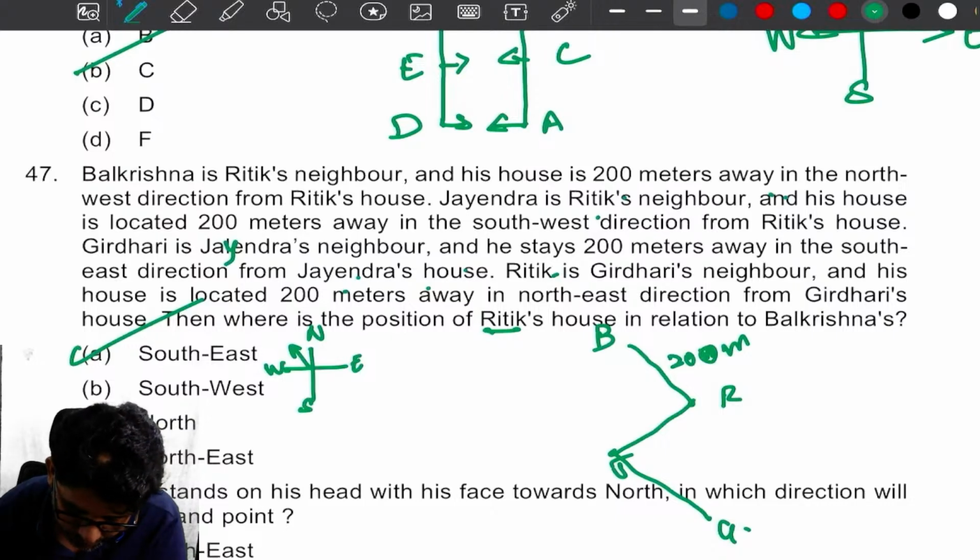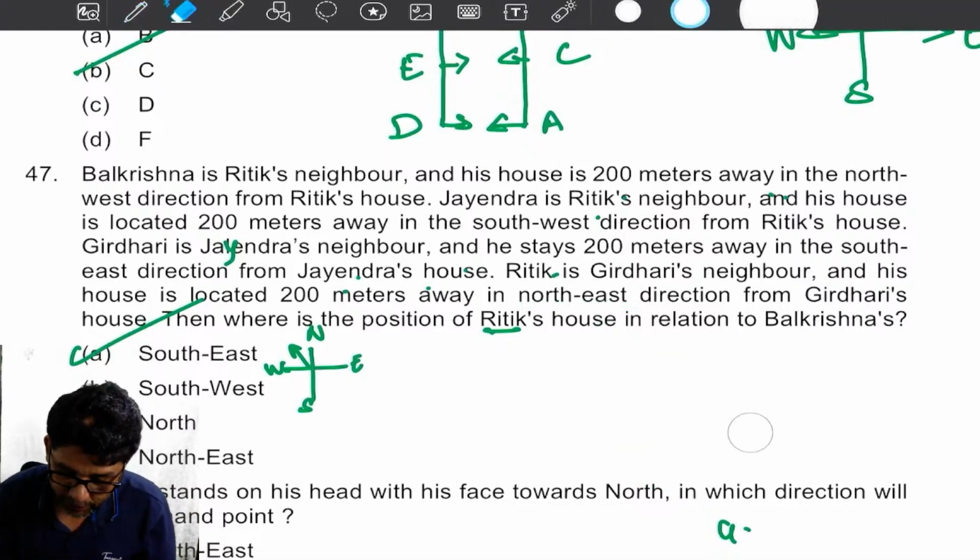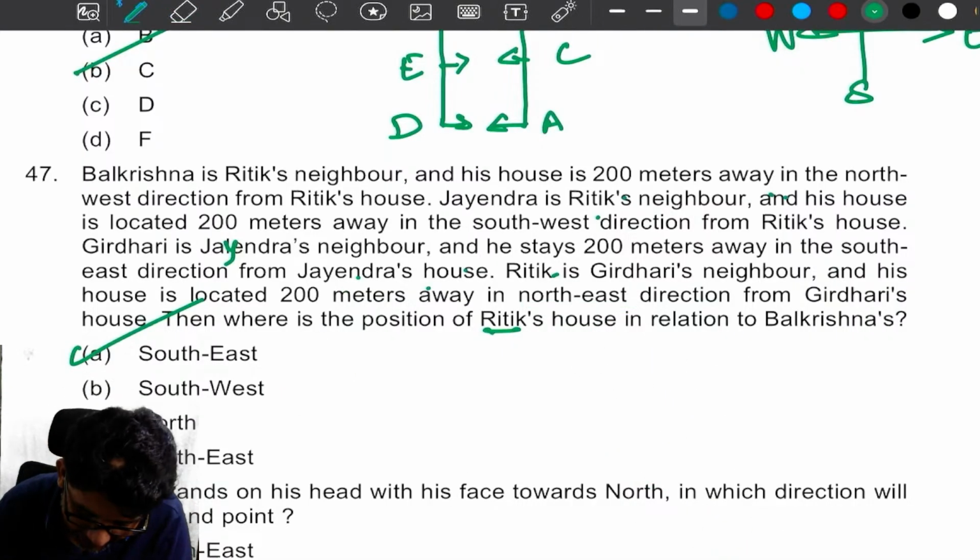From Jayendra's house, Ritik is Giridhari's neighbor and his house is located 200 meters away in the northeast direction. My dear, you need not do the full sum as he said, no need to do the full sum. Here it is clearly given. Giridhari's neighbor and his house are 200 meters away in the northeast direction.